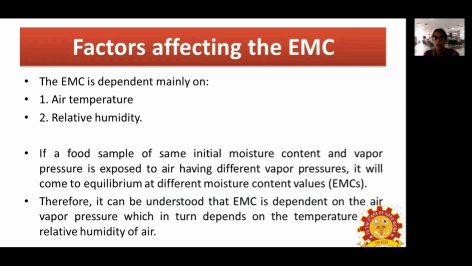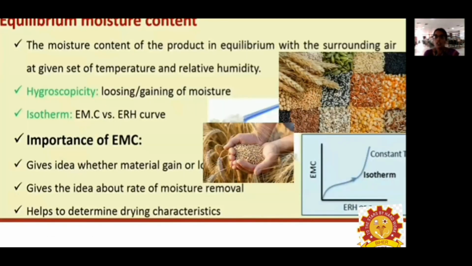This equilibrium moisture content depends upon the air vapor pressure, which in turn depends upon the temperature as well as relative humidity. So this is known as the equilibrium moisture content of the product with respect to the atmospheric condition at the given temperature and relative humidity.